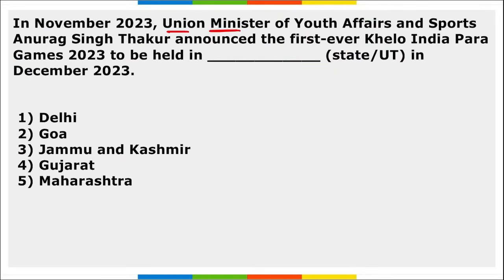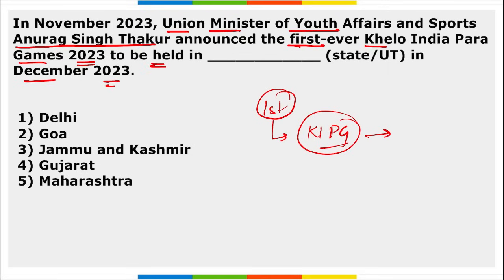Next, our Union Minister of Youth Affairs and Sports Anurag Singh Thakur announced the first ever Khelo India Para Games 2023 to be held in Delhi in December 2023. So remember, we know that the first ever Khelo India Para Games were held in Delhi, right? They were the inaugural edition, or the first edition, of these Khelo India Para Games.